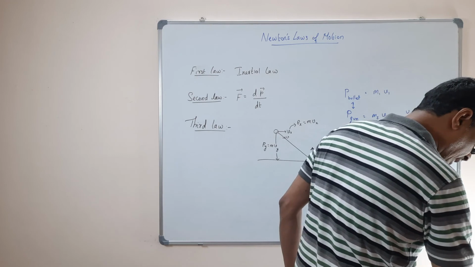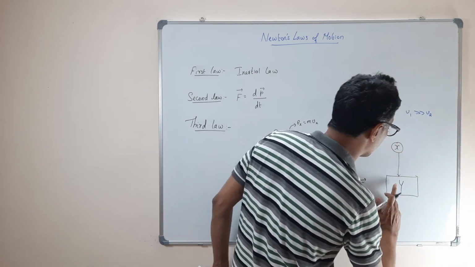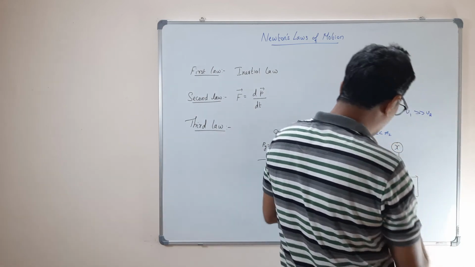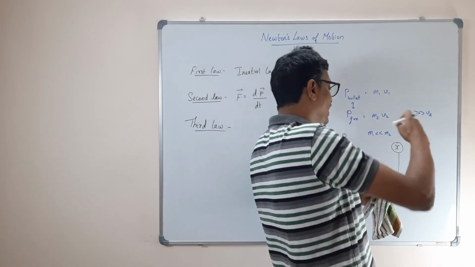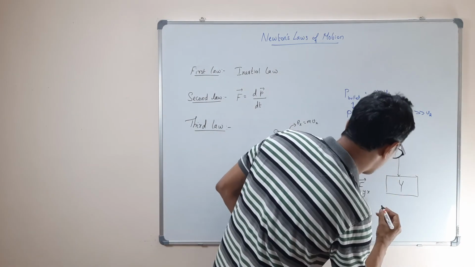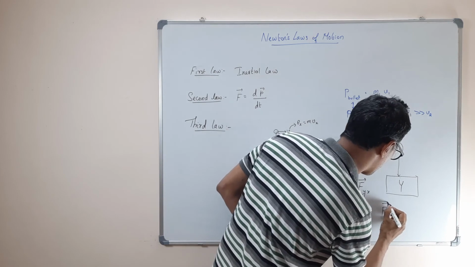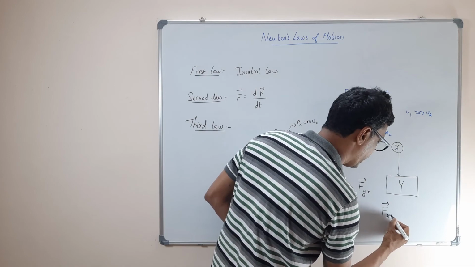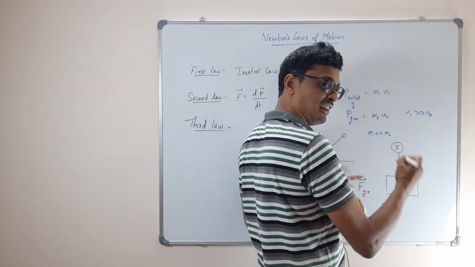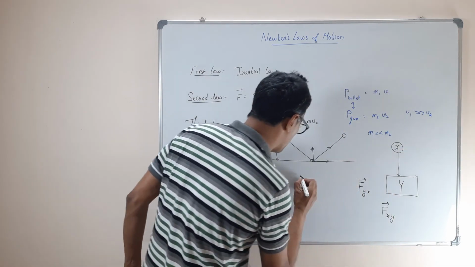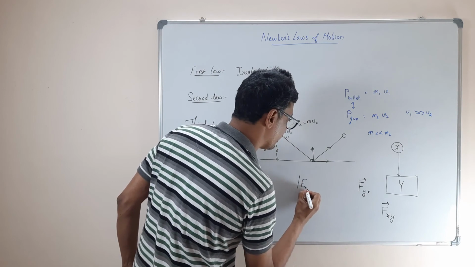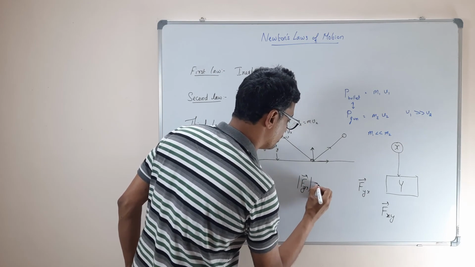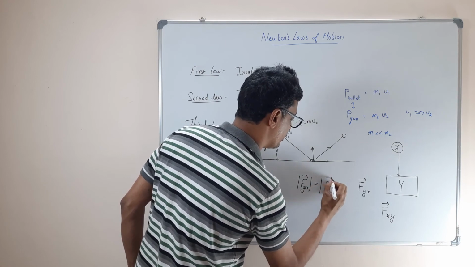As a result, the body Y exerts a reactive force, and that is Y applying a force on X. So that is going to be F of XY, because Y is going to impart a force on X. Both magnitudes will be the same. F of YX will be equal to F of XY.